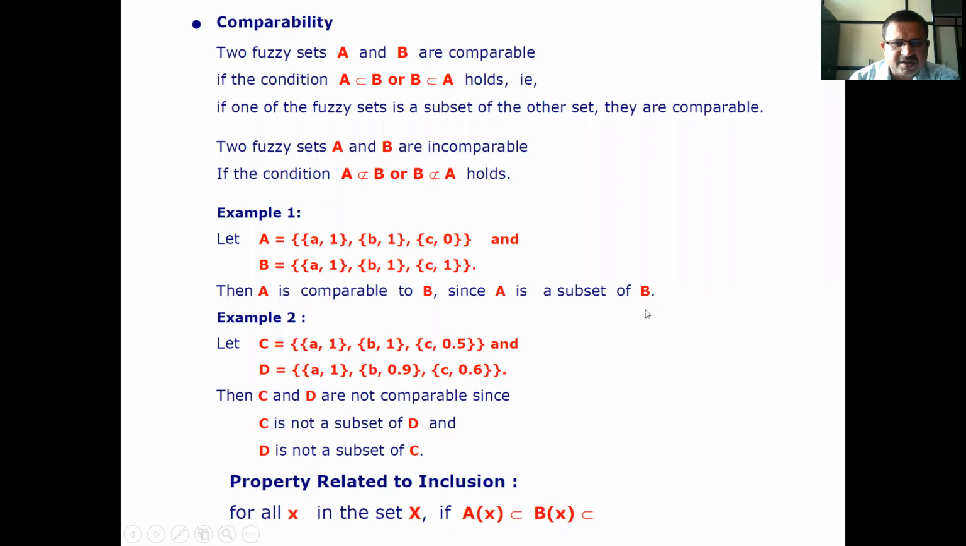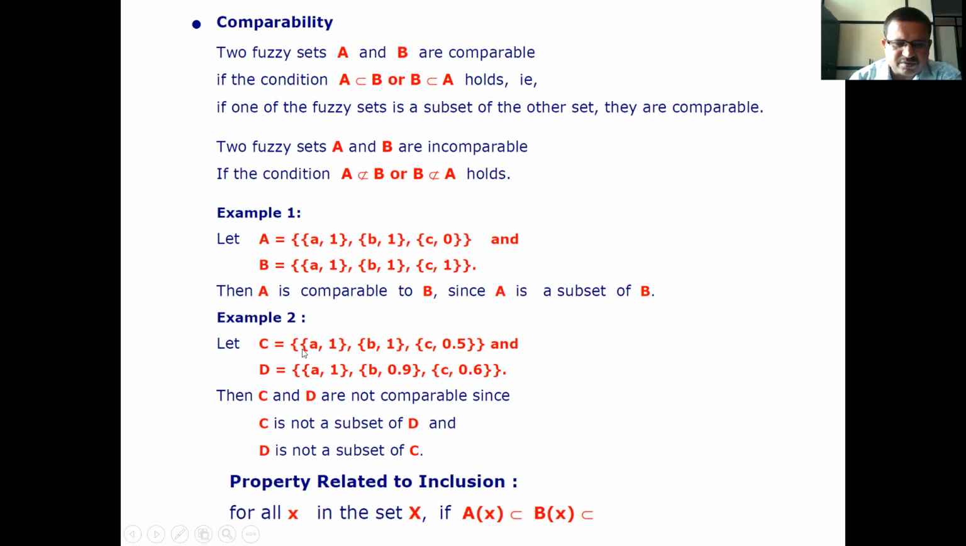Since A is a subset of B. Example 2. Why is A a subset of B? Because whatever two elements, A1 and B1, are there in the set A, therefore A is a subset of B. Or you can write it as B is a subset of A also, because whatever A1, B1 elements are there from set A, the same elements are there in the set B.